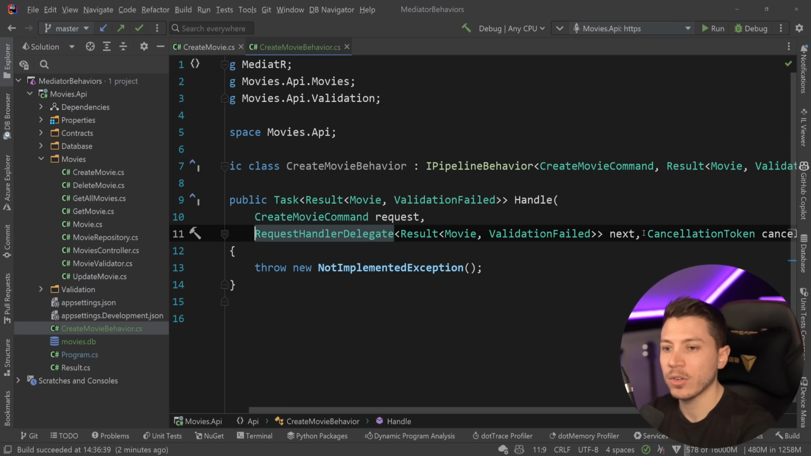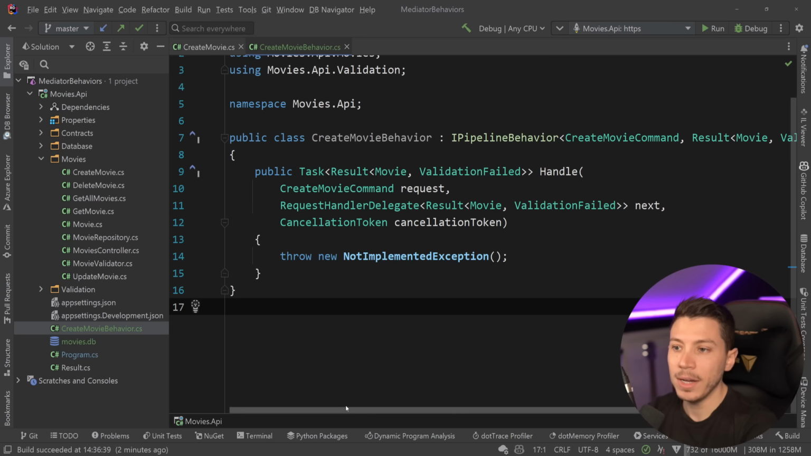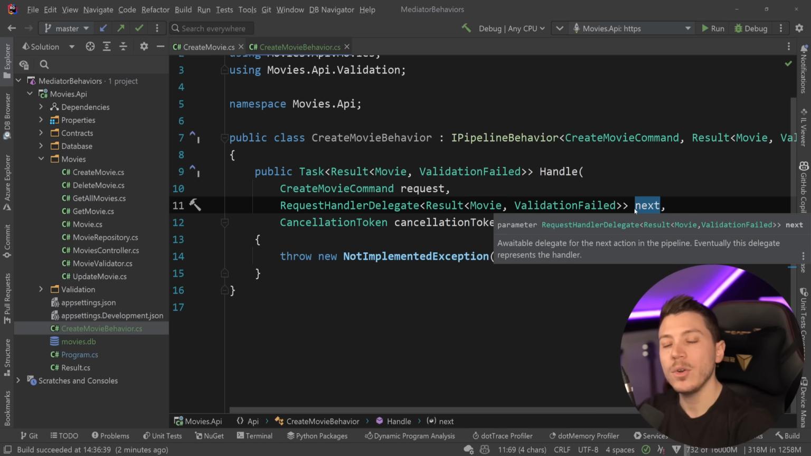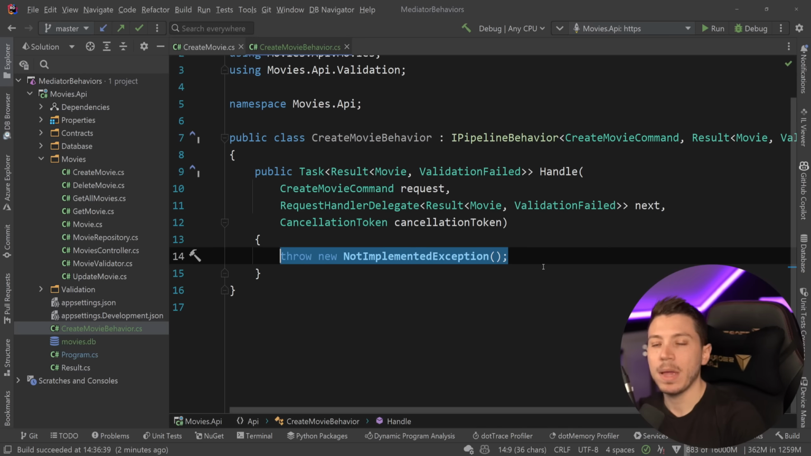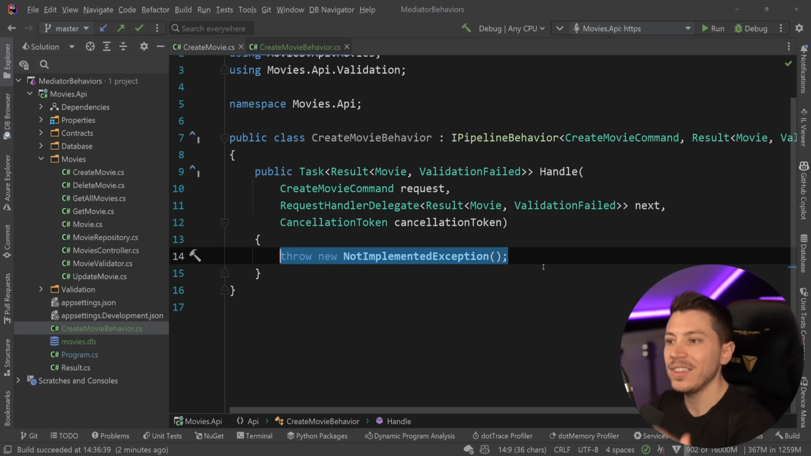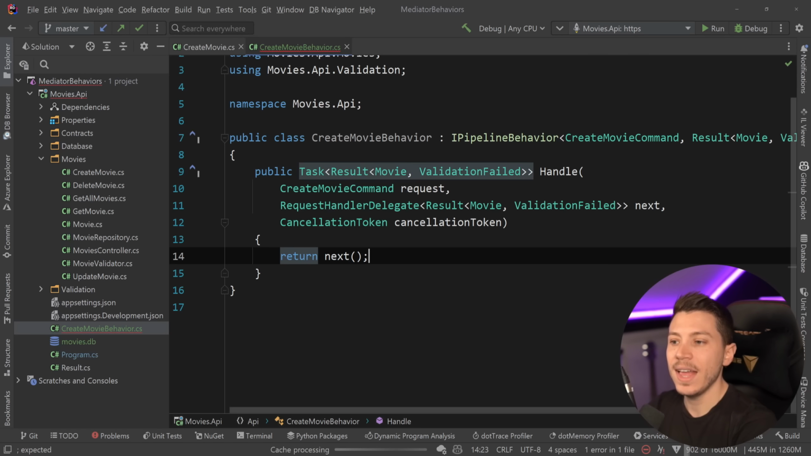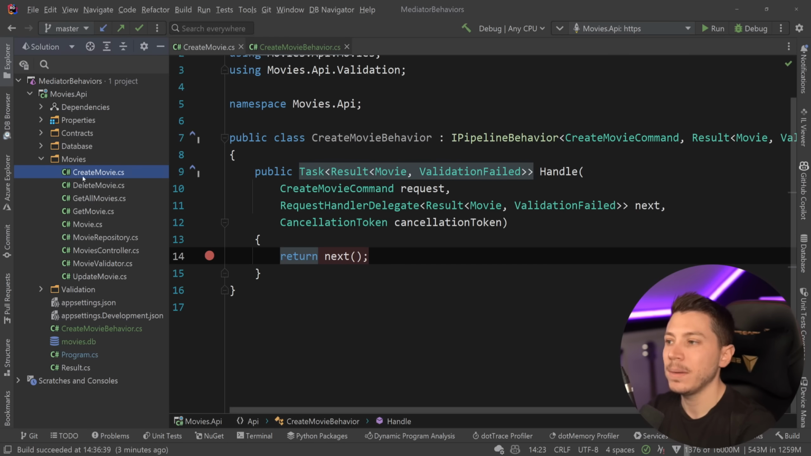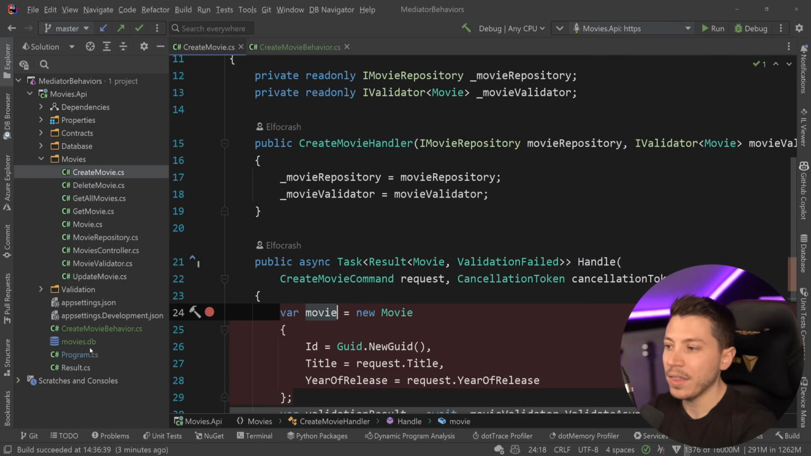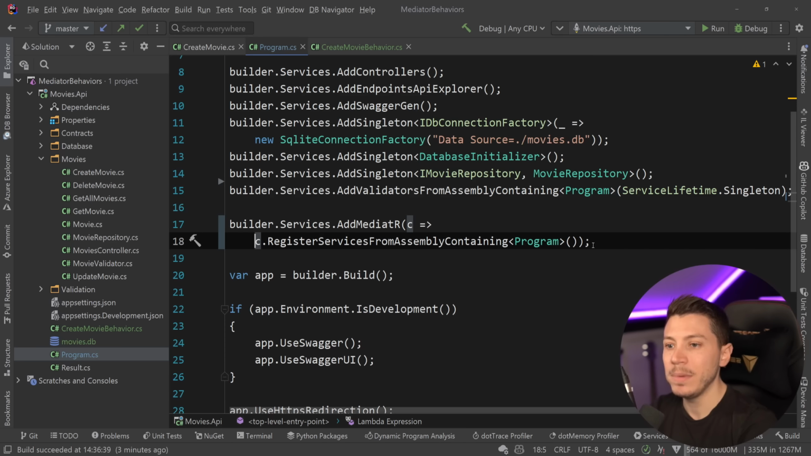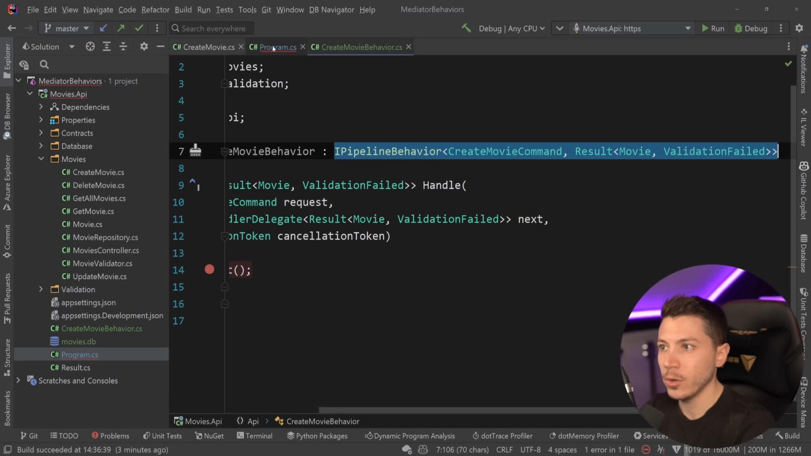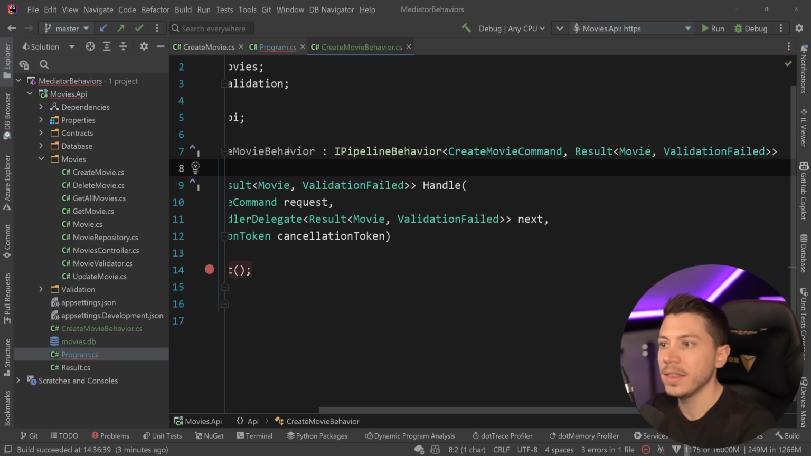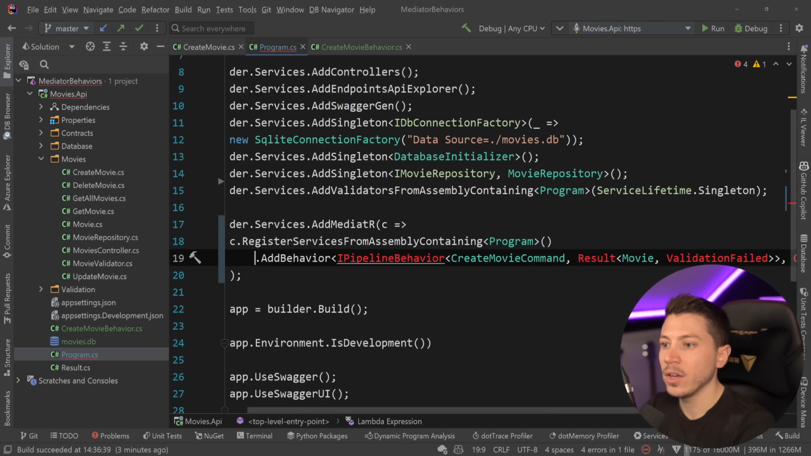And if you're familiar with ASP.NET Core pipelines, this might actually look familiar, especially this next parameter. We have a request handler delegate, which allows us to pass the request to the next thing in the pipeline. Now we build the pipeline saying, first do this, maybe then do this, and eventually send this to the handler. So if I say return next and I invoke it and I put a breakpoint here and a breakpoint in CreateMovie, and then I go to the Program.cs and I register my pipeline behavior by saying .AddBehavior and specify the interface, so that thing over here, and then the implementation name, so that thing over here,